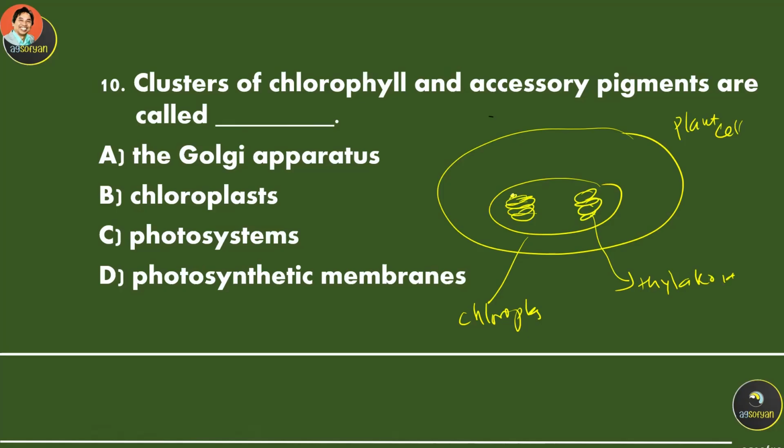And then there will be color pigment. And these actually have different pigments like chlorophyll A, chlorophyll B, then beta carotenoid.